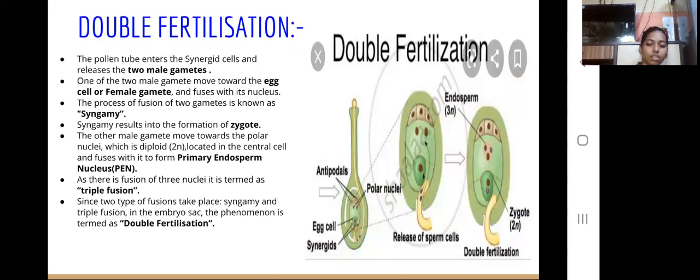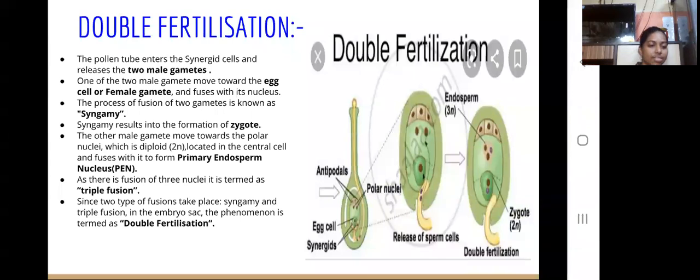Double fertilization. The pollen tube enters the synergid cell and releases two gametes. The pollen grain, on absorbing the secretion of the stigma, forms the pollen tube, which enters through the micropyle end and synergids and releases two male gametes.